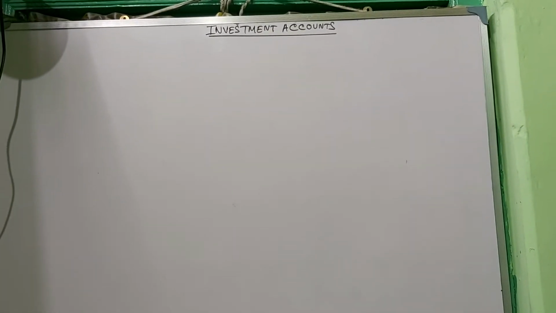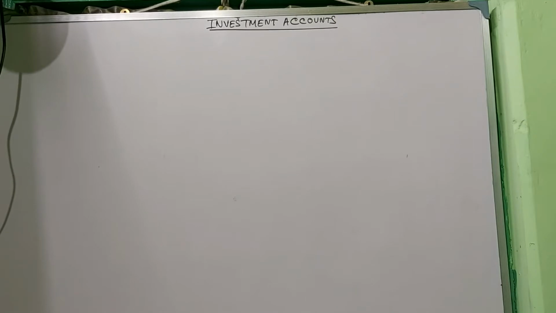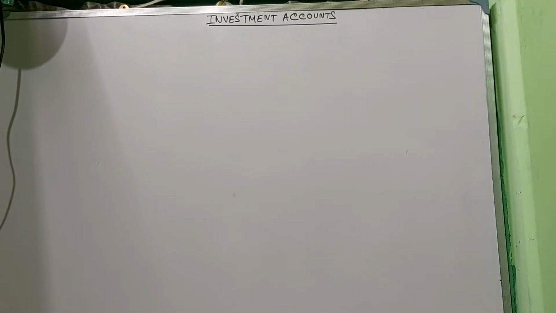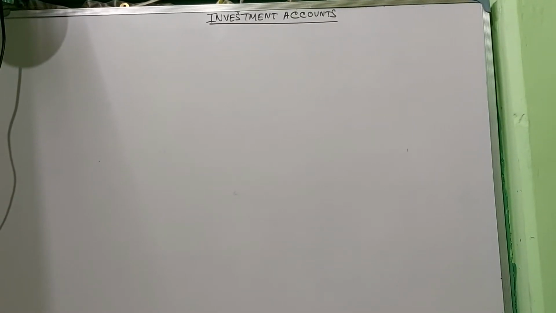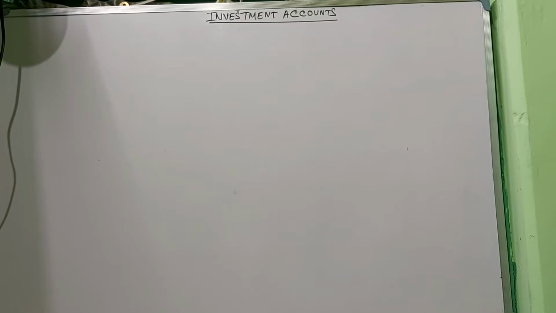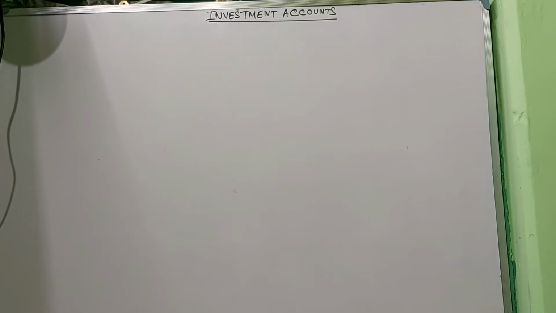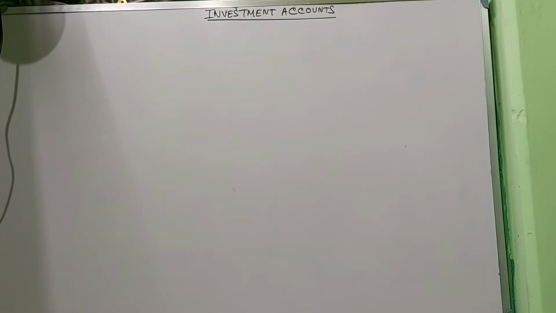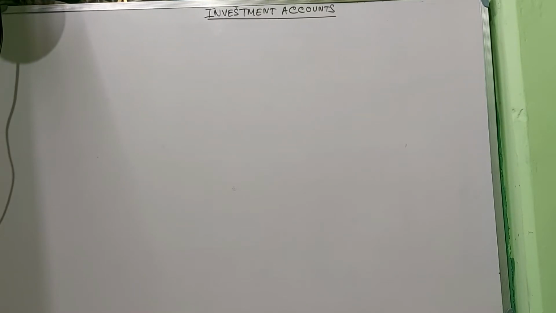We know the investments are calculated on the basis of time. On the basis of time means obviously the interest may be paid on a quarterly, half yearly, or annual basis. On the basis of that time, you have to calculate how much interest you are bearing.